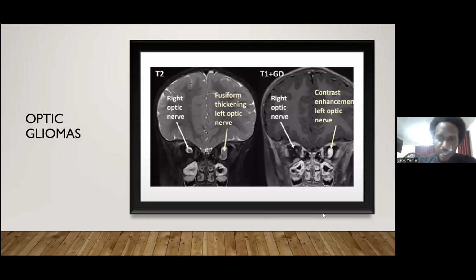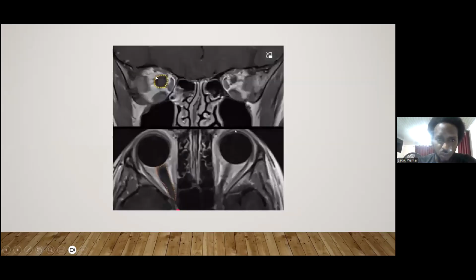We're able to see here on this MRI, the T2 and the T1-weighted image with gadolinium, that on the left side there's a fusiform thickening of the left optic nerve, and it does show contrast enhancement. Now, they can show contrast enhancement, or they can be like in this image here, where there is no contrast enhancement.